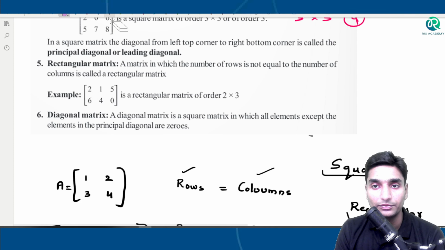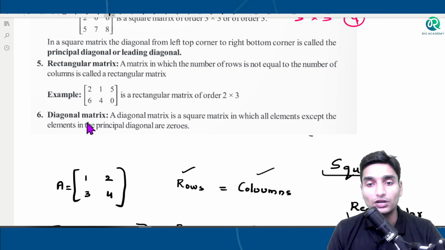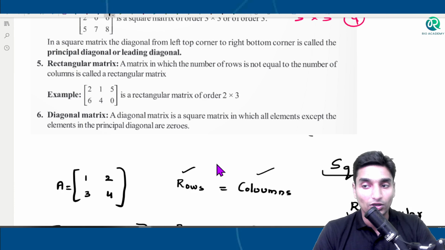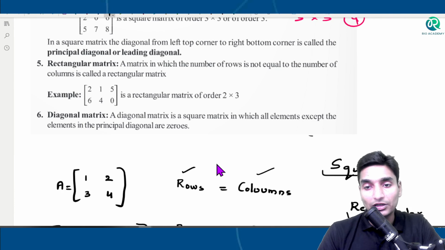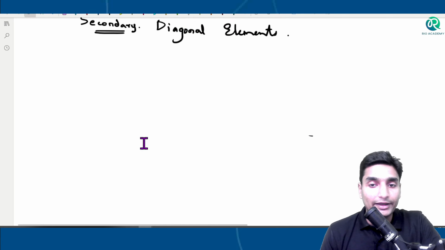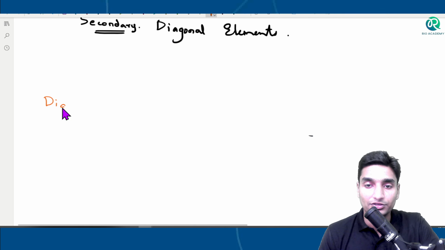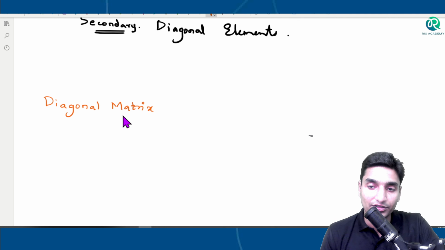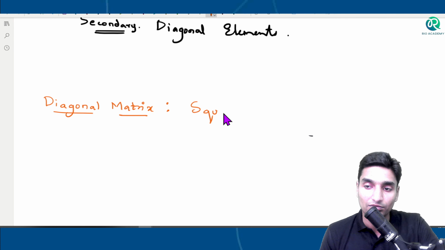Alright, so now coming back to the last here, guys, sixth form of matrix, square matrix, in which all elements except elements in the principal diagonals are zeros. Okay, see here, guys. Diagonal matrix we are talking about now. Diagonal matrix. What do you mean by diagonal matrix? See, diagonal matrix, first of all, it is a form of a square matrix. Correct? It is a form of a square matrix.